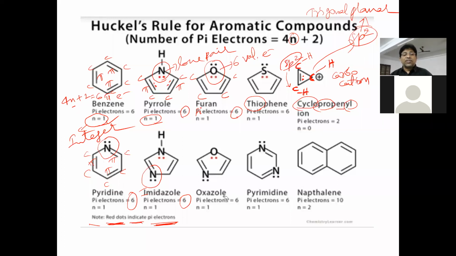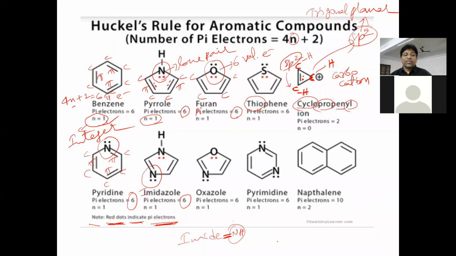Next, oxazole. Here it is imidazole. Generally, whenever the word imid comes, we have to take a double bonded nitrogen. If a double bonded nitrogen is present, it is called imid. So imide means a double bonded NH group.